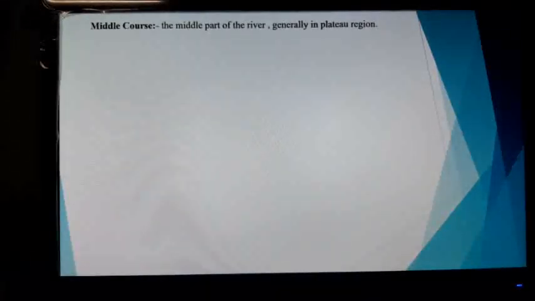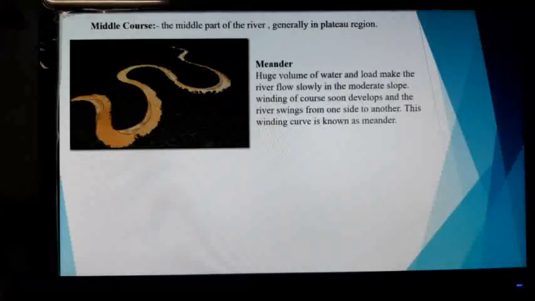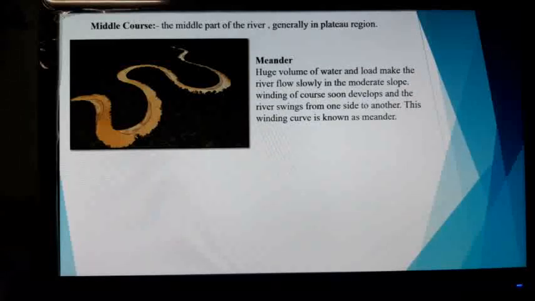Now the middle course, the middle part of the river, generally in the plateau region. The resulting landforms, the resulting features, are meanders. A huge volume of water and load make the river flow slowly in the plains, or the plateau region.